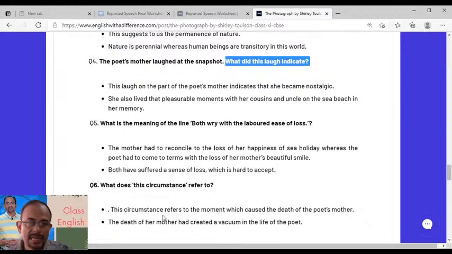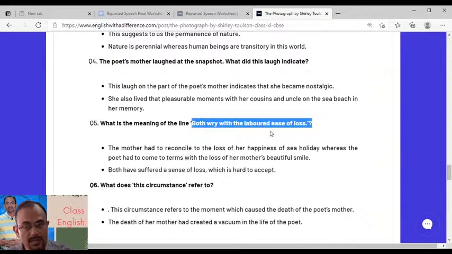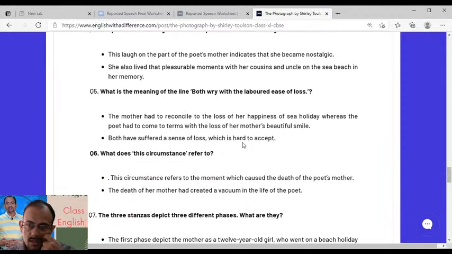Both arrive the labored ease of loss. That is very important, and most important from the exam point of view. It's also a very important concept. See what happens.